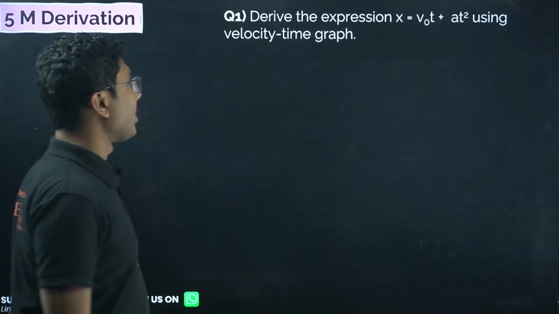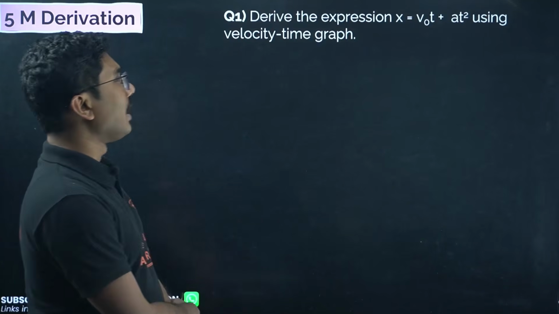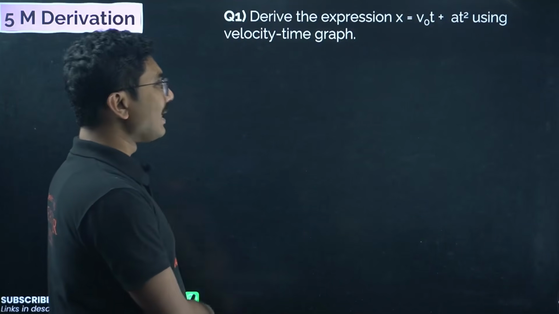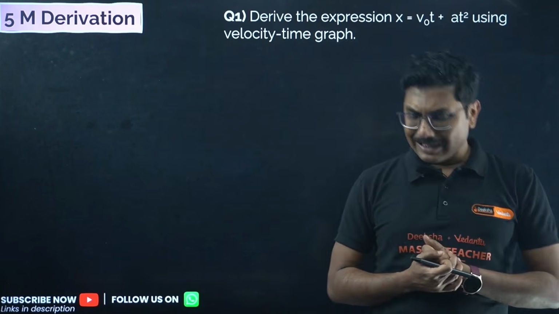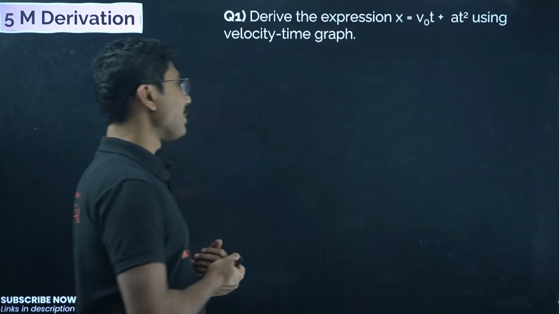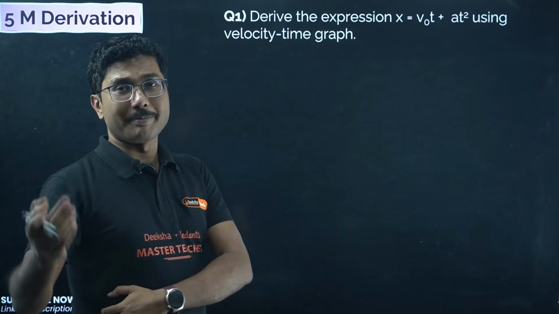First, derivation number 1: derive the expression x equals v naught t plus half a t square using the velocity-time graph. Now this question is directly taken from your question bank.